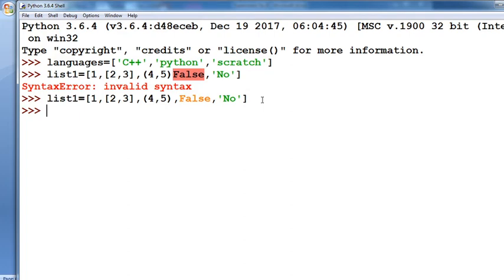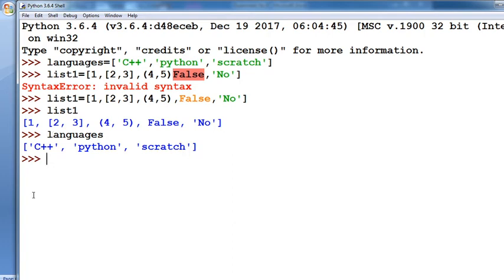That means suppose you have put the list 1. If you want to display the whole list, simply write list 1 and then it automatically displays that particular list: 1 2 3 4 5 false, whatever items you defined. If you want to display the languages, simply type languages and enter. Automatically whatever your languages are, C++, Python and Scratch, are displayed here.